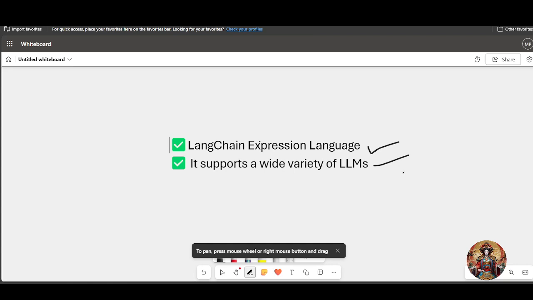But here is the catch. It is not exactly plug and play. If you are not comfortable with coding, you might find the learning curve steep. That said, for developers, it's a gold mine.